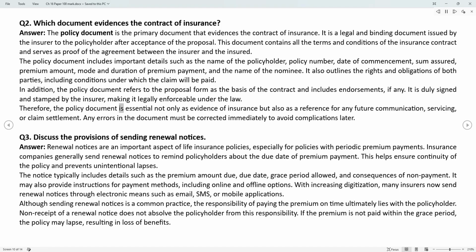Therefore, the policy document is essential not only as evidence of insurance but also as a reference for any future communication, servicing, or claim settlement. Any errors in the document must be corrected immediately to avoid complications later.